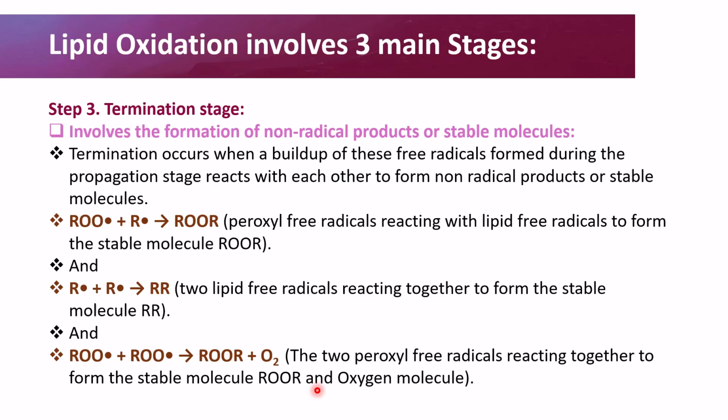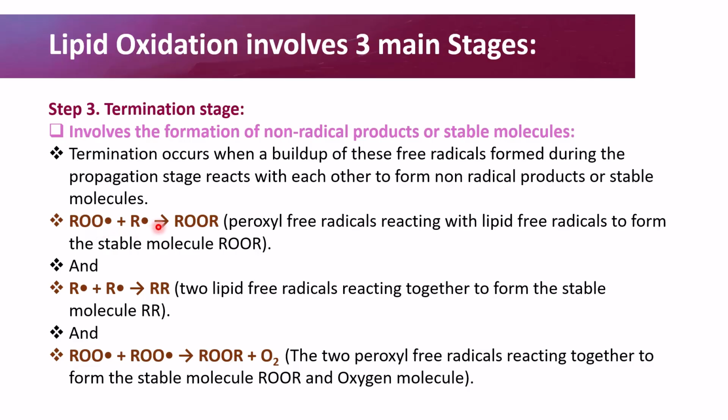The last step or stage is the termination stage, and this stage involves the formation of non-radical products or stable molecules. What happens here is that termination occurs when a buildup of these free radicals formed during the propagation stage react with each other to form non-radical products or stable molecules. And these are some of the reactions that occur in the termination stage.